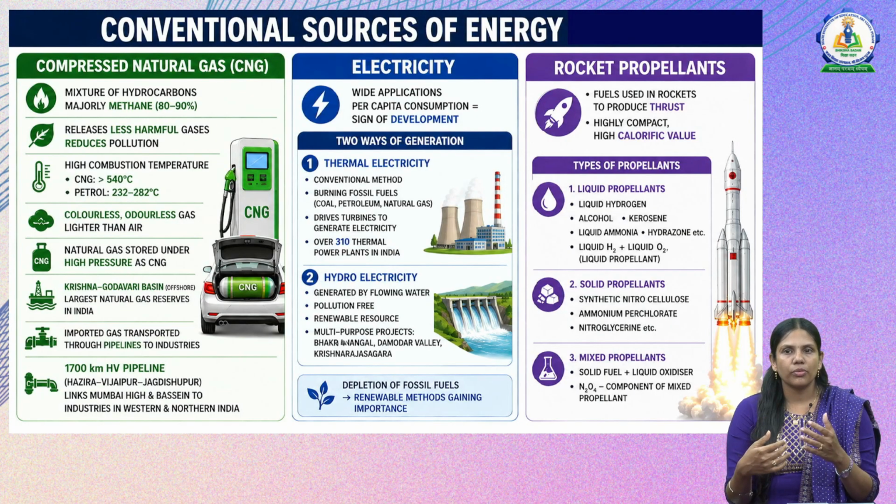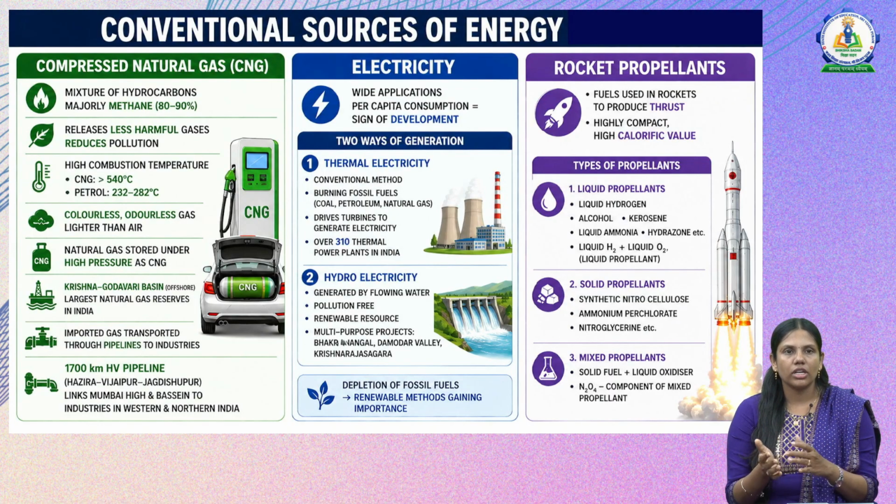Next we have the types of propellants or types of fuel we use in rockets. One is liquid, one is solid, one is mixed. In liquid propellants we have liquid hydrogen, alcohol, kerosene, liquid ammonia, and liquid H2 and liquid O2. In solid propellants we have synthetic nitrocellulose, ammonium perchlorate and nitroglycerin. Then we have mixed propellants, which are solid plus liquid, that is solid fuel plus liquid oxidizer, N2O4 being a component of mixed propellant. So these are the mixed propellants. With this we finish the conventional sources of energy.